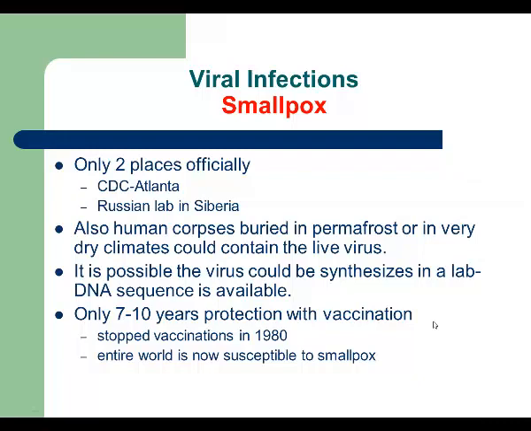Today, there are two labs that have smallpox virus in stock, and those are the CDC lab in Atlanta, Georgia, and one more lab in Russia, in Siberia. There is no specific treatment for this infection, and the mortality rate of this infection is 50%, which means pretty high.